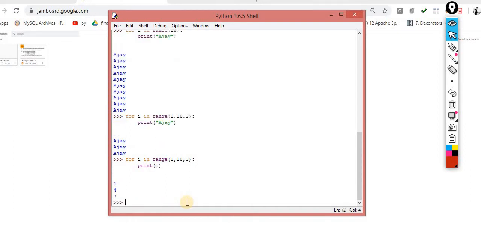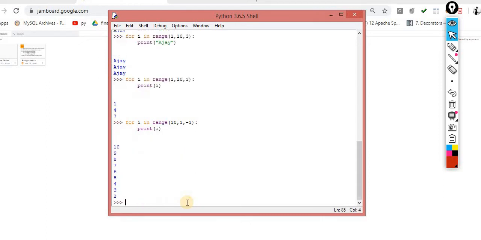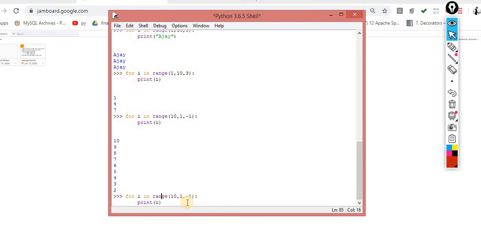1 4 7. I am standing over 1. After 1 I take the jump of 3, then I reach 4. After that I take the jump of 3, then I reach 7. 1 4 7. Another way: this time 10 comma 1 comma minus 1. This time I am printing the negative steps. Now you can observe it: 10 9 8 7 6. Why 1? Why not 1? Because it's always n minus 1. So this is my boundary. I am going from 10 to 1, but 1 is not considered.